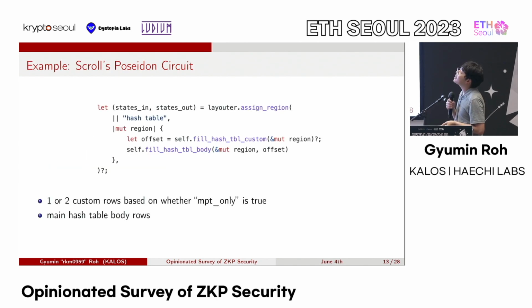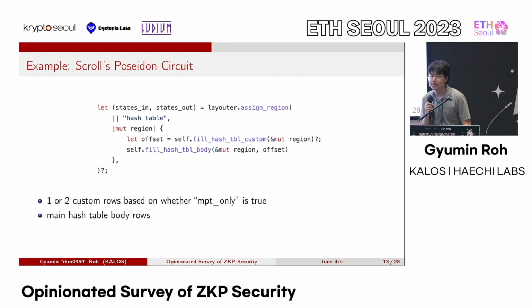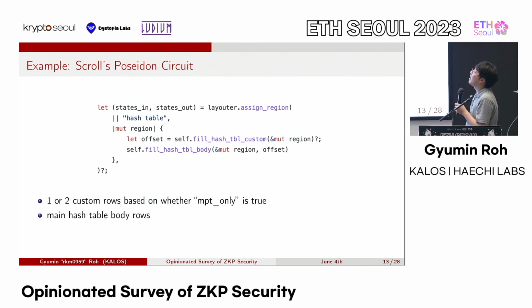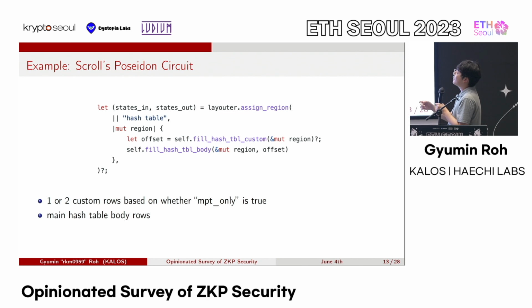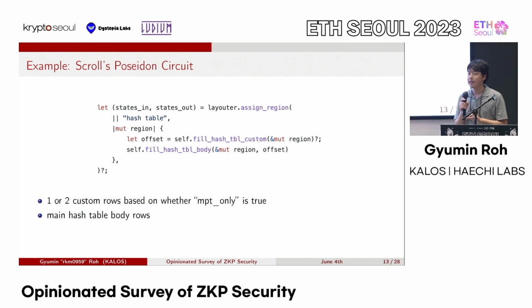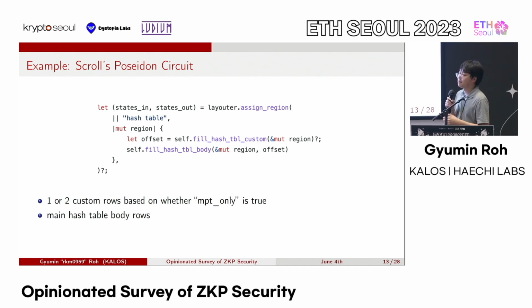The first example is from Scroll's Poseidon circuit. So we recently audited Scroll and found this interesting bug. This is from the Poseidon hash table, and what happens is that they begin by filling the first one or two custom rows, and it returns the offset to begin the main hash table body rows.